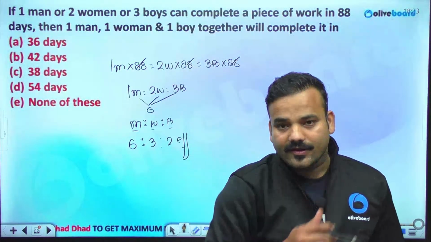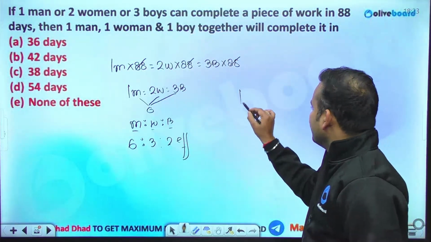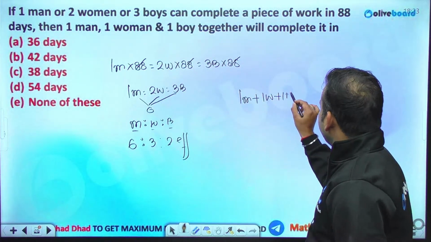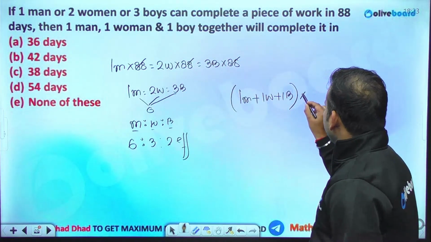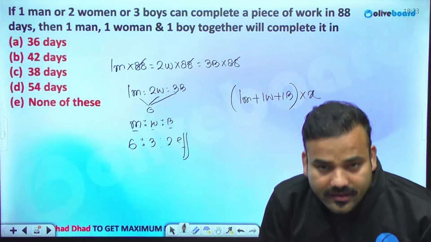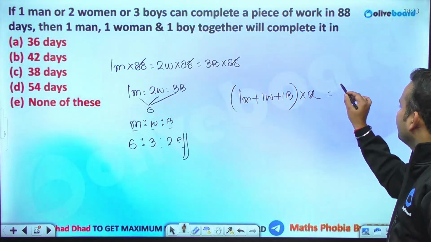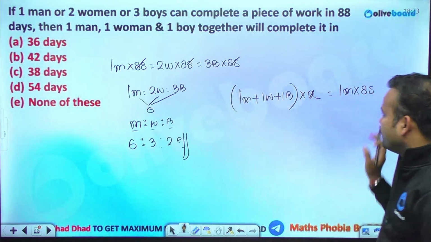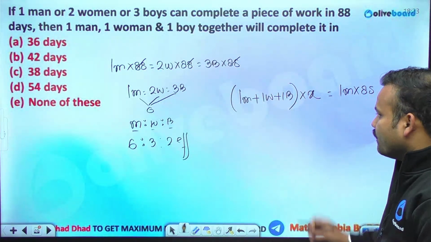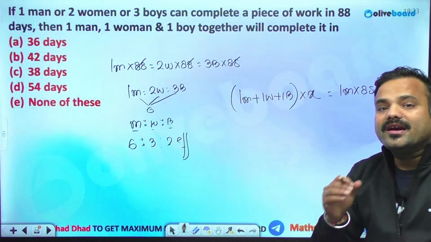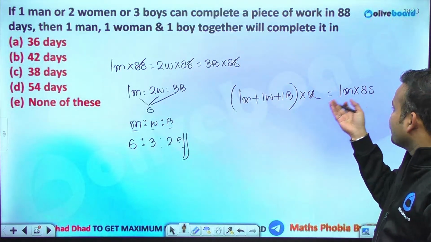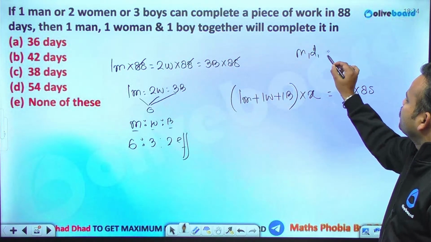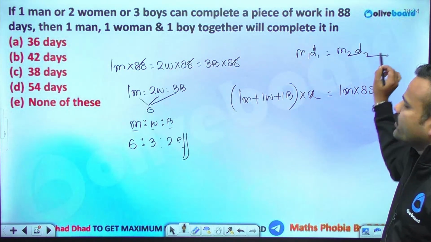Clear? The question has asked, in how many days will 1 man plus 1 woman plus 1 boy complete the entire work? Which work? The same work which was performed by 1 man in 88 days. Any of the equations you can put for reference, right? So this is basically M1 D1 equals M2 D2, the chain rule you can say.